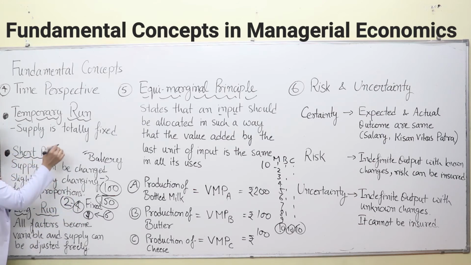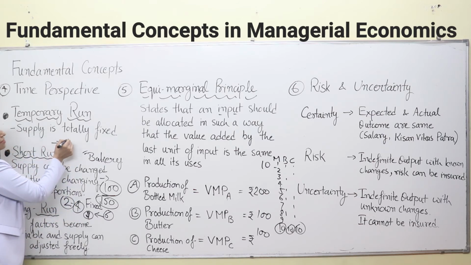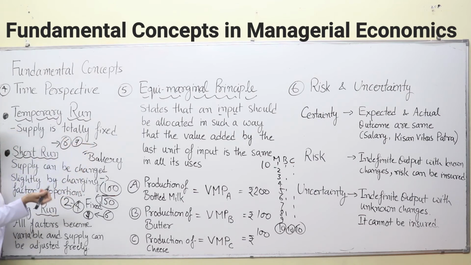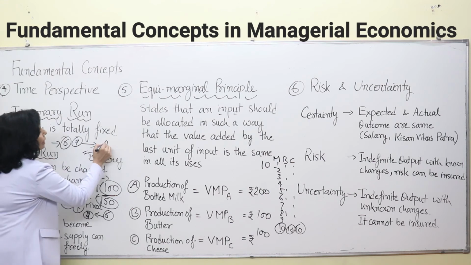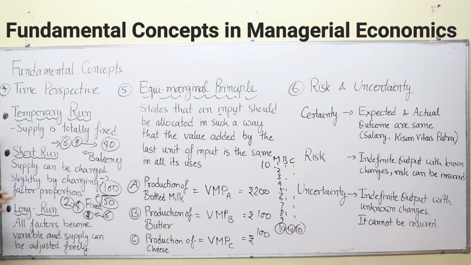In that case it will have to increase its number of machines, maybe 6 or 7, and certainly it will have to engage more labor, maybe 20 to 40 laborers, and it will need a new bakery plant to increase production to maybe 1,000 packets of bread. So it is not possible with the available inputs to increase that amount of production. It can't be done in the short run.